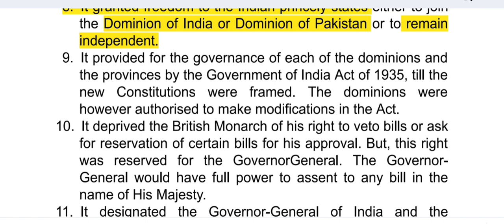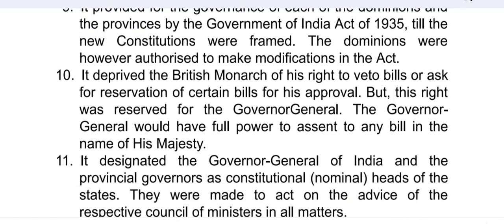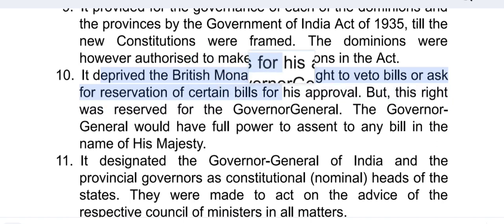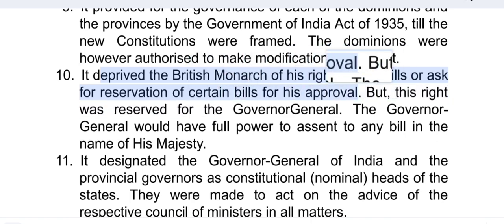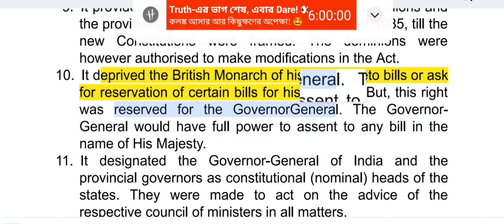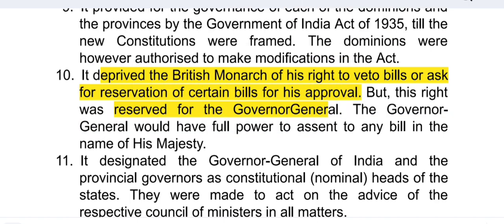It deprived the British monarch of his right to veto bills or ask for reservation of certain bills for his approval. तो ये deprive किया British monarch को of his right to veto bills and ask for reservation of certain bills for his approval. But this right was reserved for the Governor General. But Governor General के पास ये right reserve रहेगा. The Governor General would have full power to assent to any bill in the name of His Majesty.